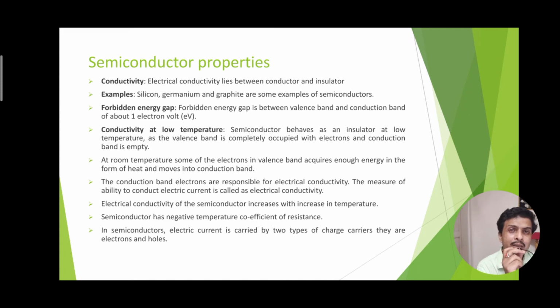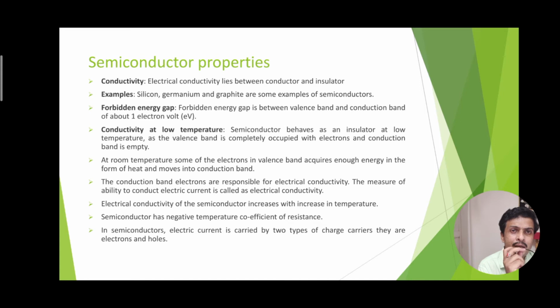Regarding conductivity at low temperature, a semiconductor shows very low conductivity. That means resistance is very high at low temperature, as it has a negative temperature coefficient of resistance. At absolute zero, the semiconductor behaves as an insulator. That means no free electrons exist at absolute zero temperature, or 0 Kelvin. So the higher the temperature, the higher the conductivity. At room temperature, we get a moderate number of electrons in the conduction band for conductivity.